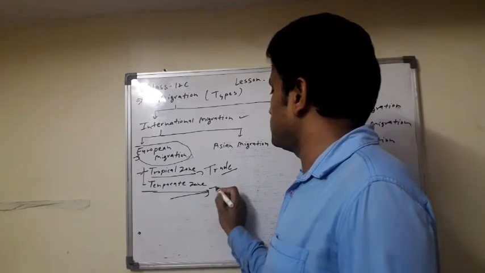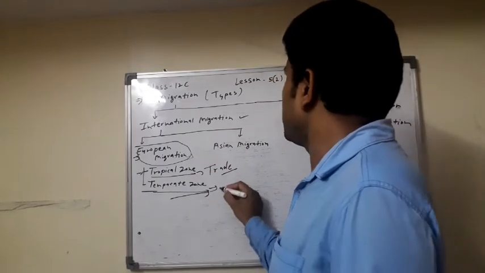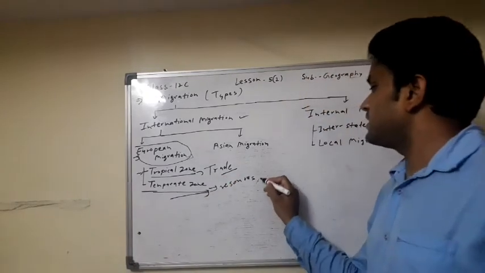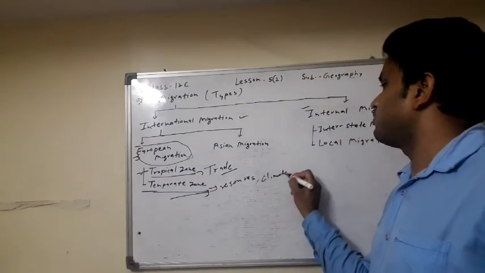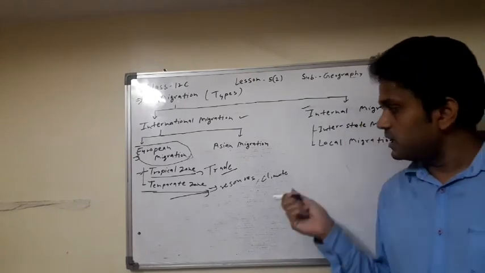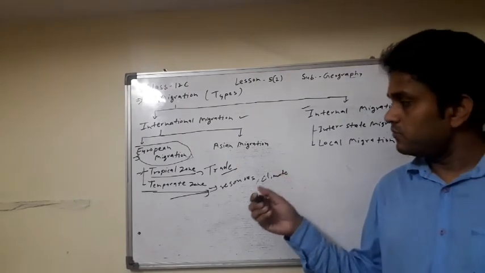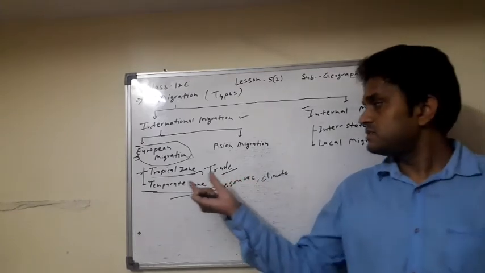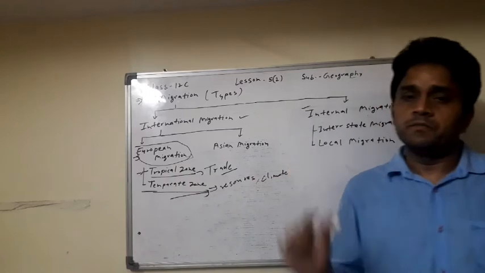And in the temperate zone they migrate because the resources are found here, and the climate condition is suitable for the Europeans. The climate condition is also suitable for Europeans. For this reason they migrate to the temperate zone region. Clear? First we study the tropical zone.